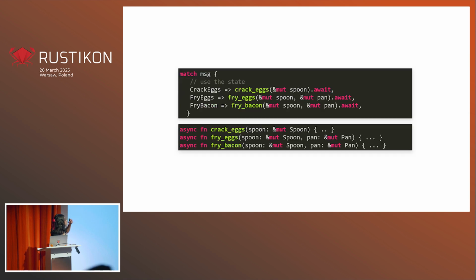That might look something like this. Let's say it gets a crack eggs message. It's going to just go and crack its eggs just using the spoon. If it goes and is told to fry eggs or fry bacon, it's going to do those things as well. And it only ever does one thing at once, right? It only ever receives one message at once, processes it, and then it just sits and waits for the next one. So within an actor, everything happens, or at least these things are going to happen sequentially. Now note that we could still decide within each of these functions to do some concurrency.